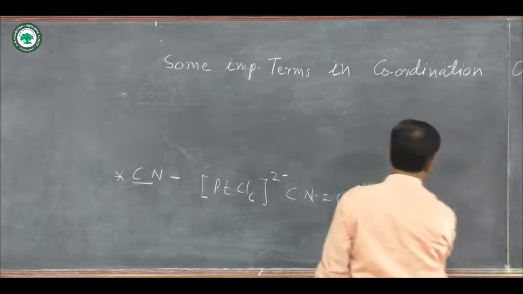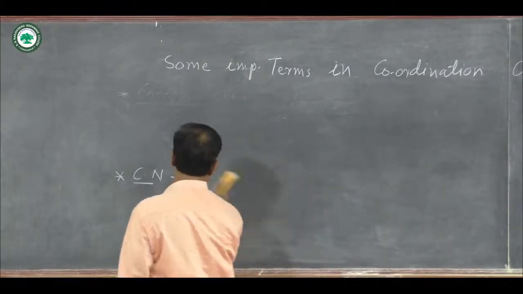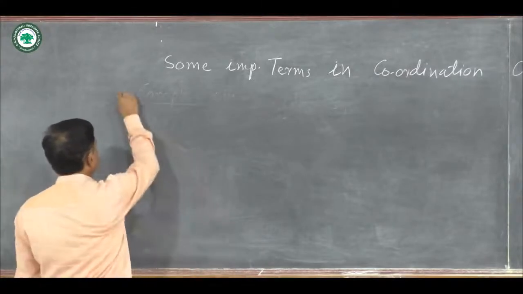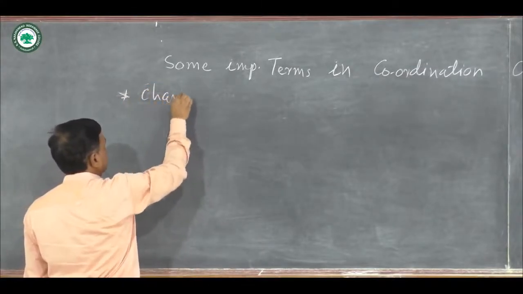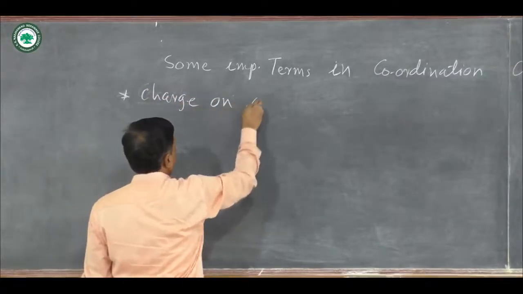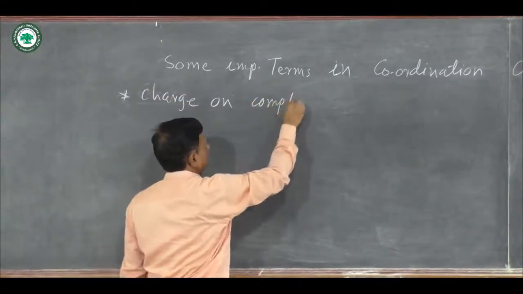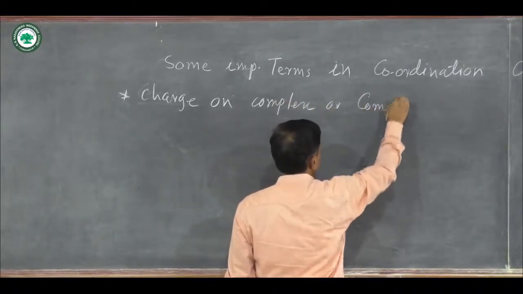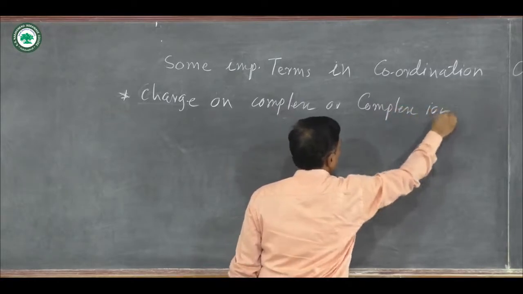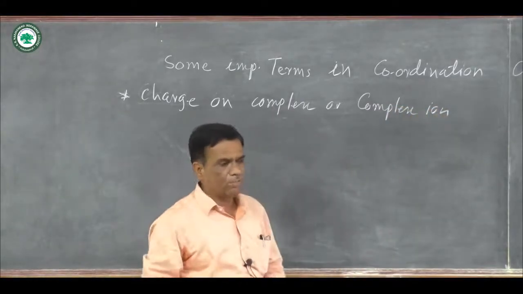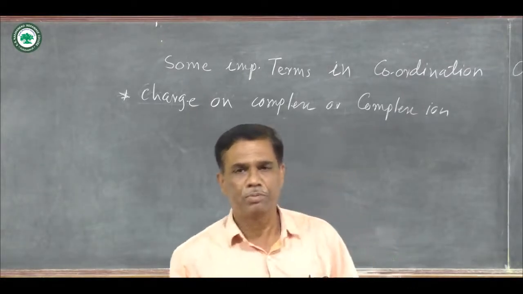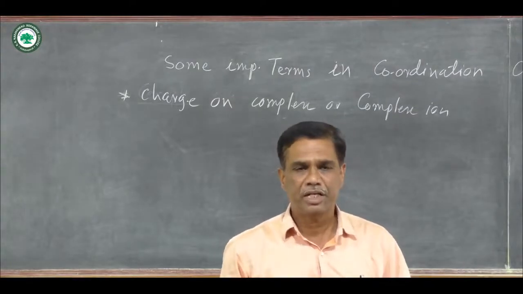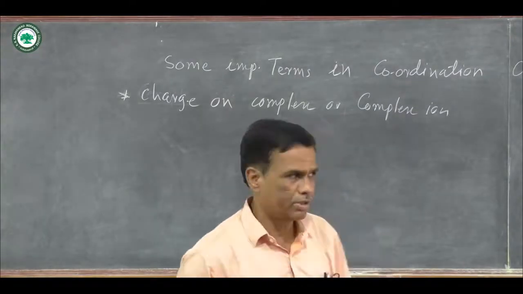The charge on the complex ion depends upon what type of ligands are directly attached to the central metal atom, and whether they are inside the square bracket or outside the square bracket.